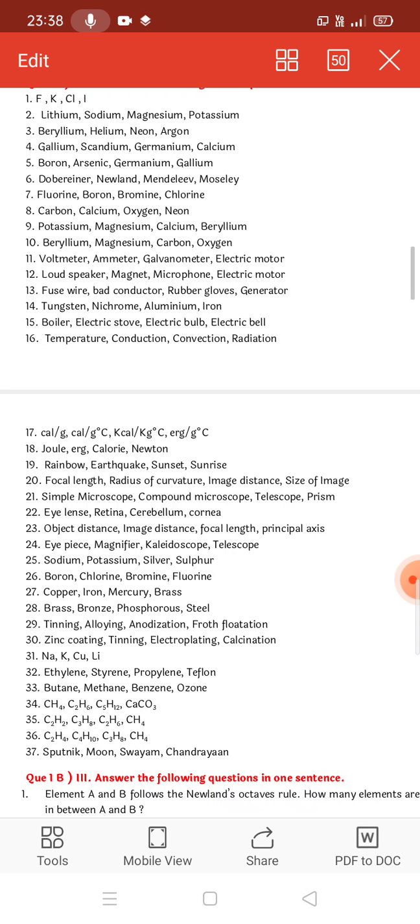Then question number 19. You have rainbow, earthquake, sunset, sunrise. So here obviously earthquake is the odd one out. Rest all are refraction related. Earthquake is not related to refraction. Question number 20. Focal length, radius of curvature, image distance, size of the image. Focal length, radius of curvature, image distance, all are related to the Cartesian sign convention, and size of the image is the odd one out here.